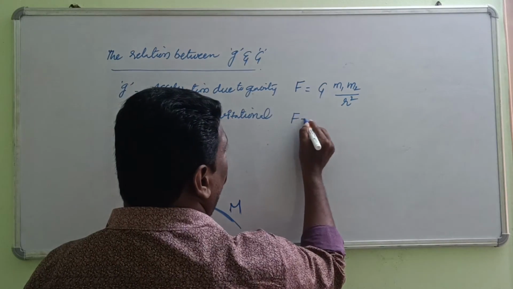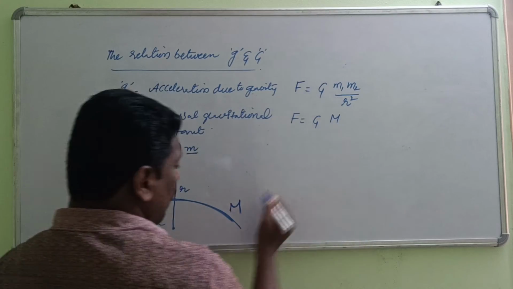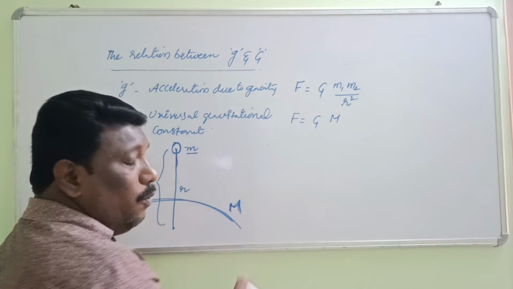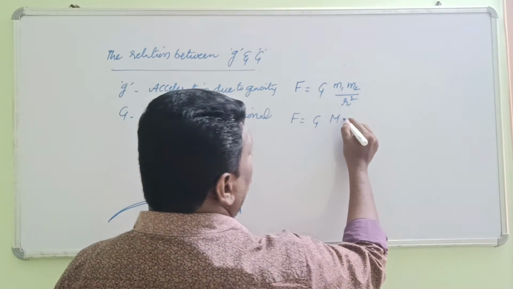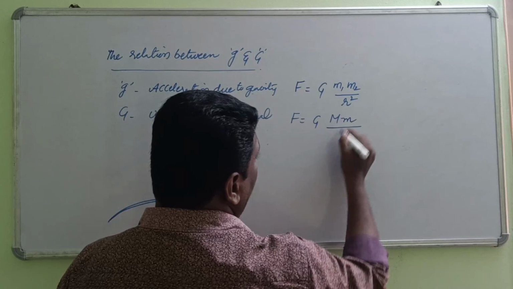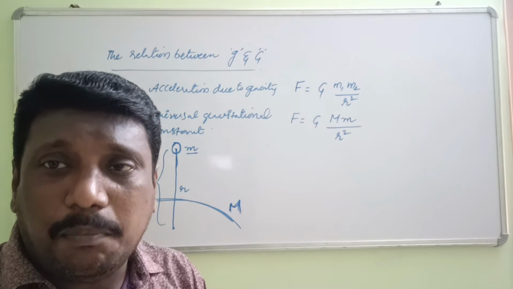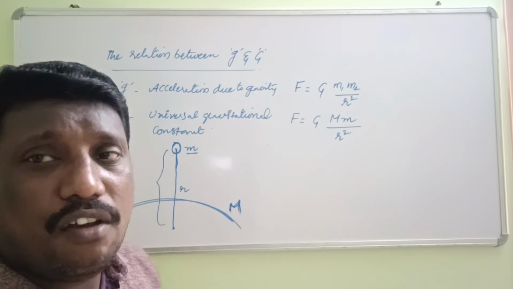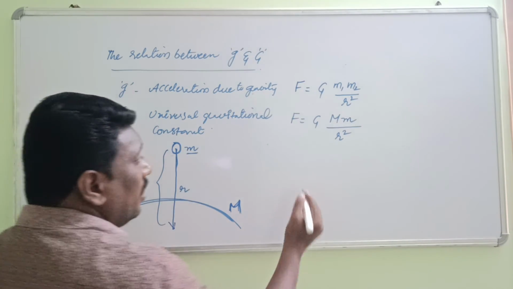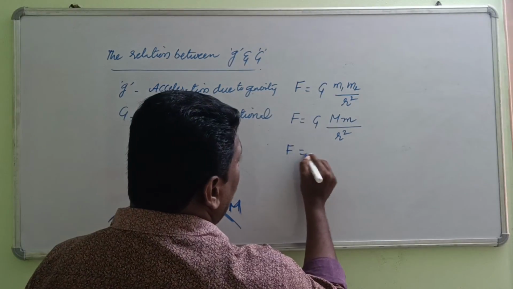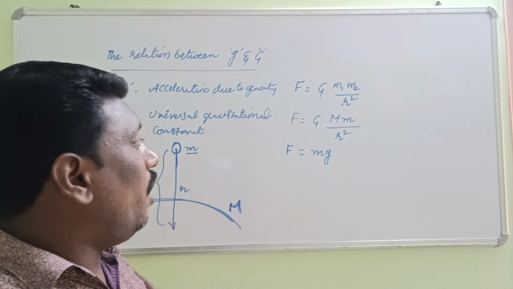Now in the place of m1, you can take capital M, which is the mass of our earth, and m2 is the mass of the body, and the distance between them is r. So F is equal to capital G, capital M, small m by r square. As we know, whenever an object is freely falling, the same force will also be equal to the weight of the body. That's why force F is equal to mg.